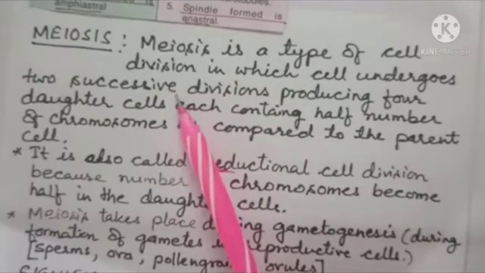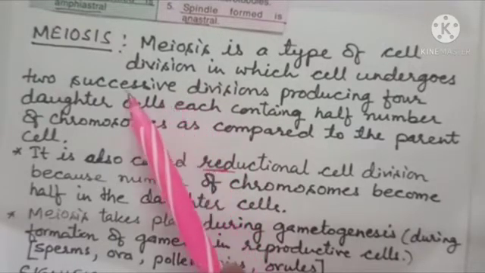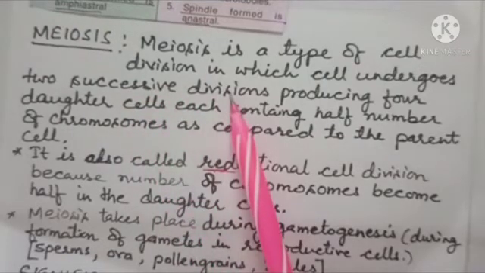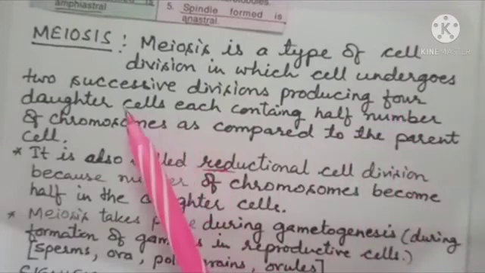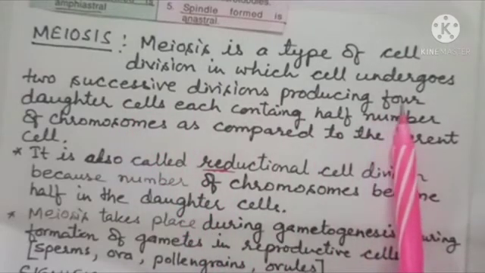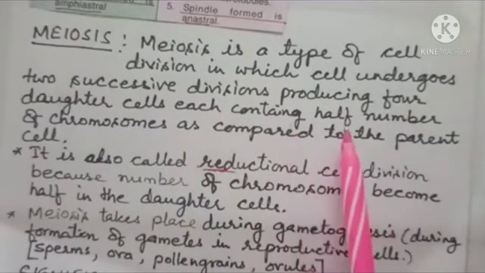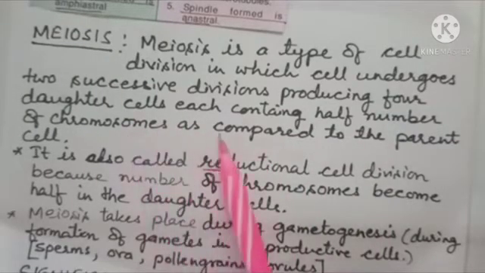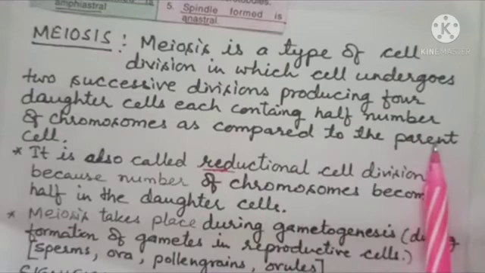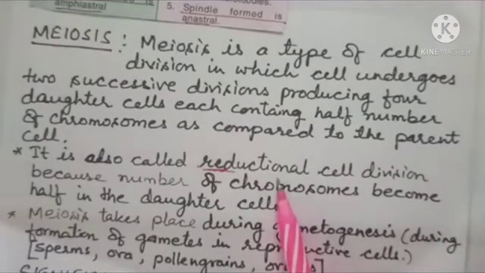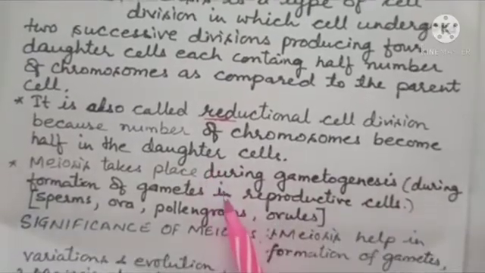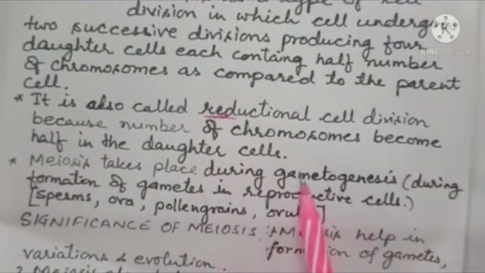In this type of cell division, it is followed by two successive divisions, in which how many daughter cells are formed? 4 daughter cells are formed, each containing half the number of chromosomes, right, as compared to the parent cell. It is also called reductional cell division. Why? Because the number of chromosomes becomes half in the daughter cell. Next is your meiosis takes place during gametogenesis.